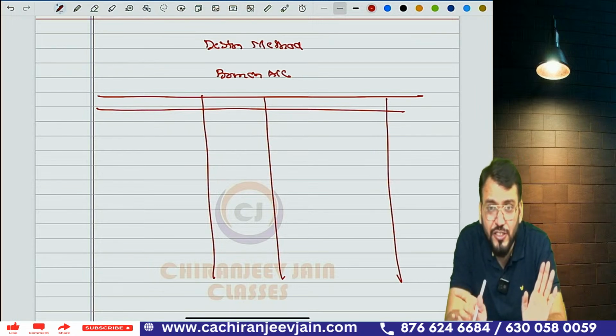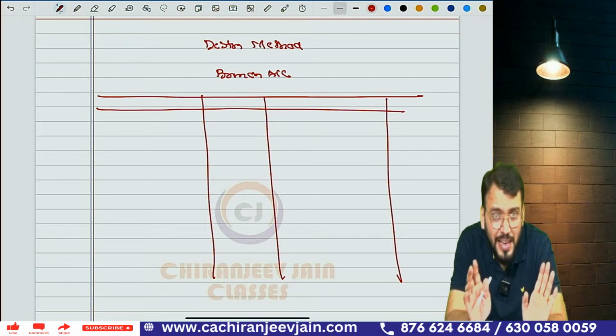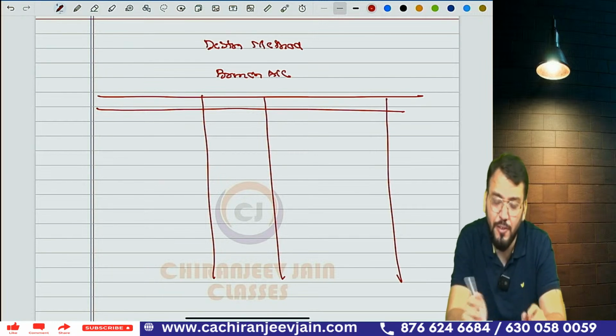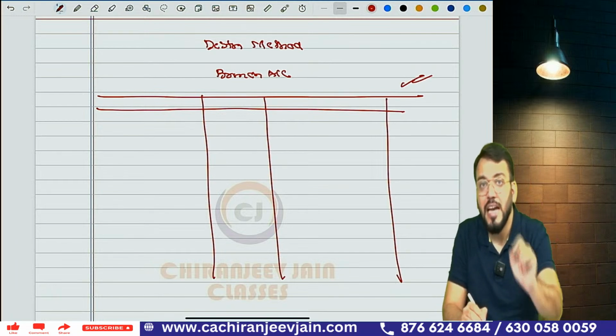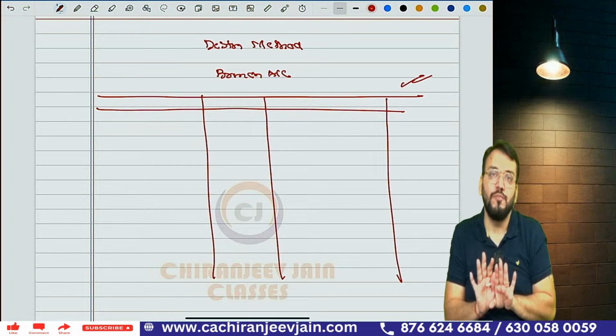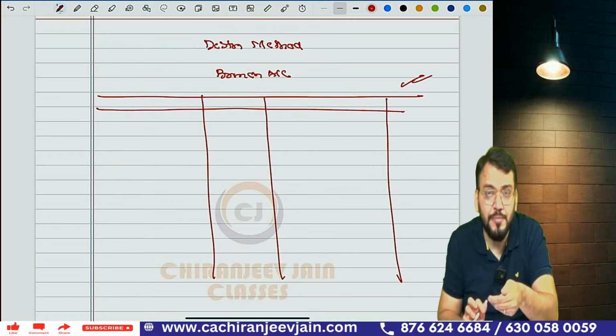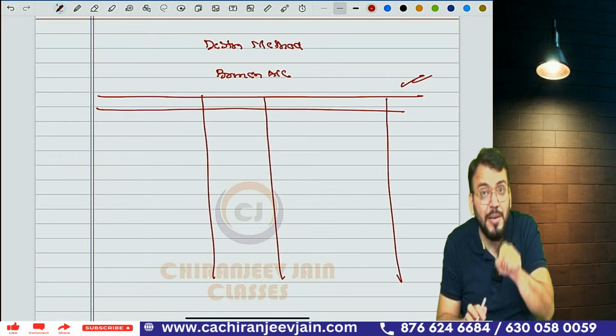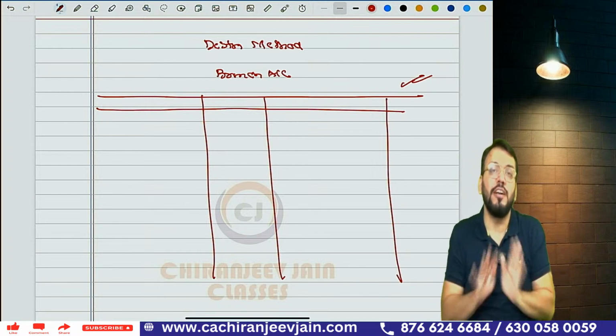Whatever transactions we have entered right now between branch and head office will be recorded in this account. Any transaction between branch and another party will not be recorded in this account. For example, bad debt is a transaction between branch and their debtor, so that will not be recorded here.